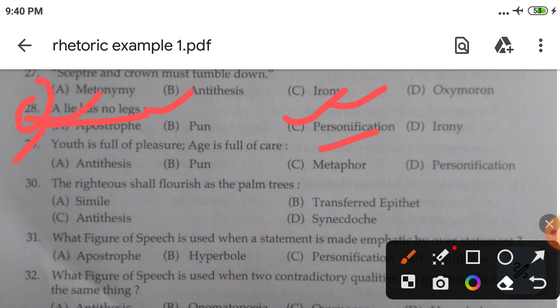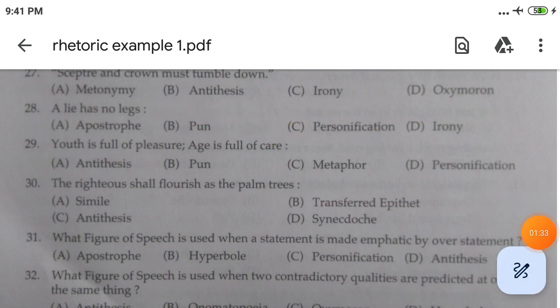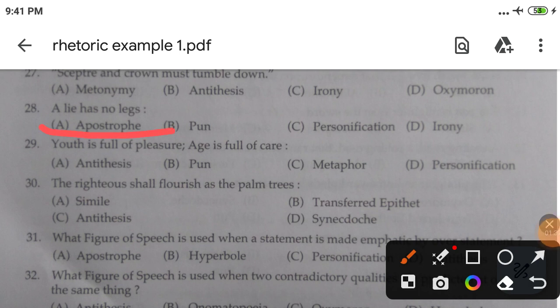Now 29: youth is full of pleasure and age is full of care. Here you can see two contradictory phrases. First, youth is full of pleasure. Second, age is full of care. Youth and age, pleasure and care, these are opposites.